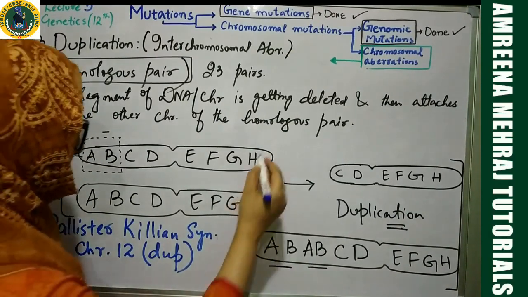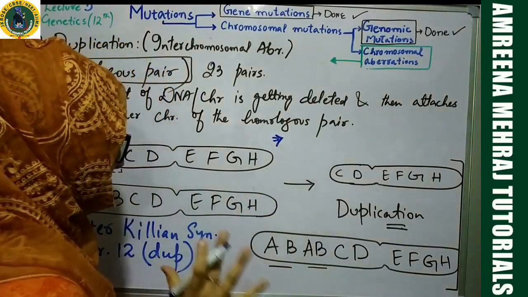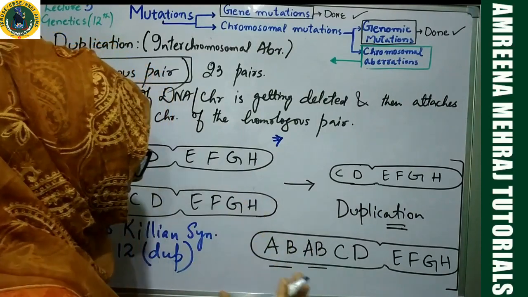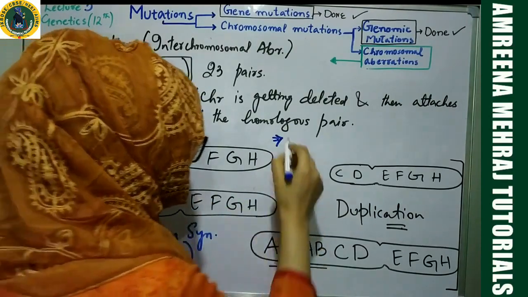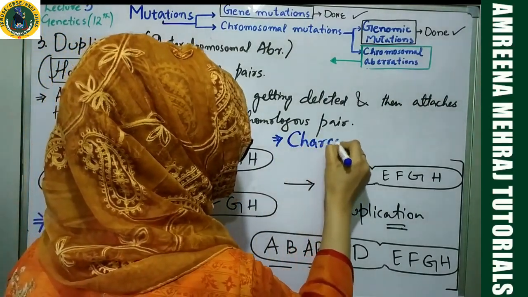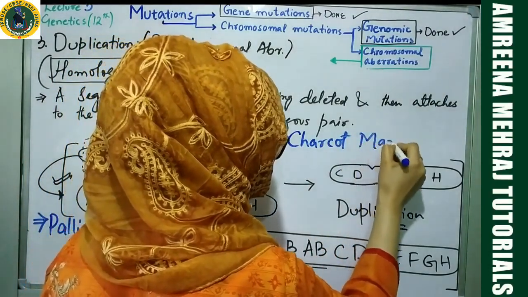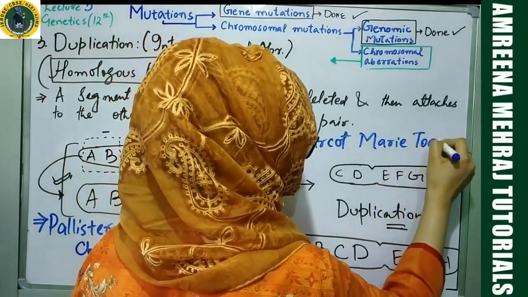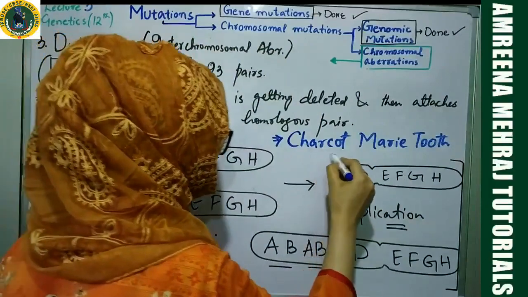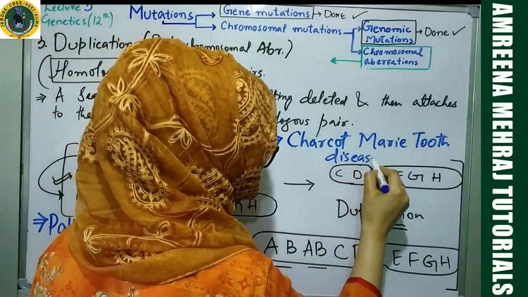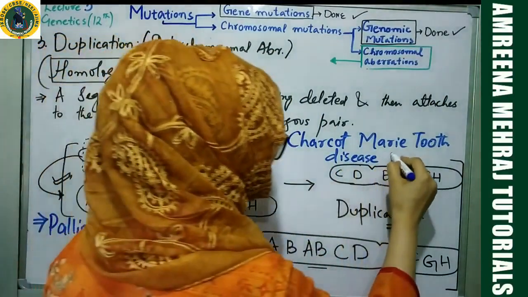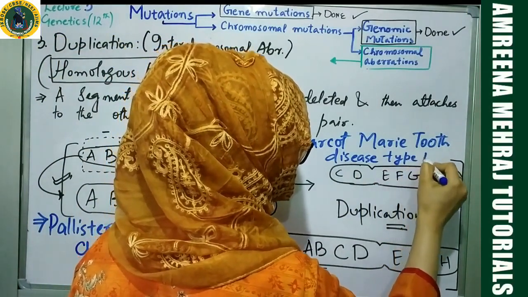Let me give you another example. There is a disorder which is called Charcot-Marie-Tooth disease, Charcot-Marie M-A-R-I-E Tooth disease type 1, because it has got multiple types.